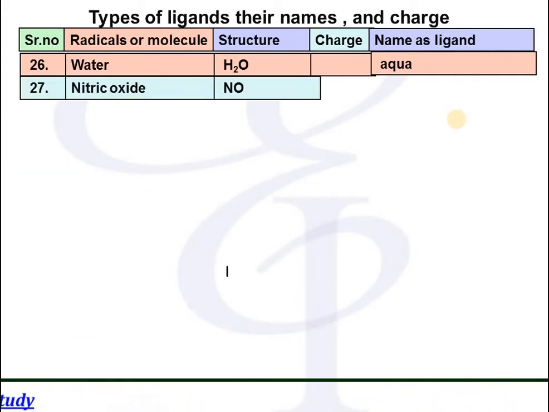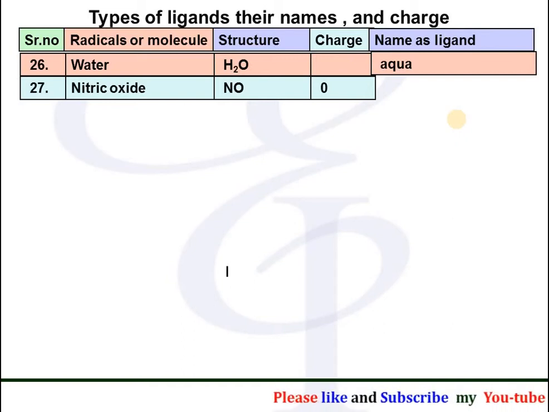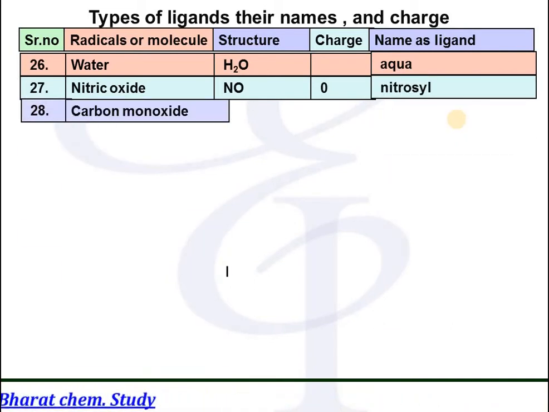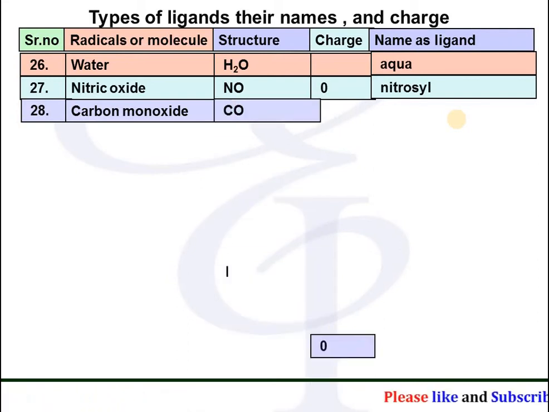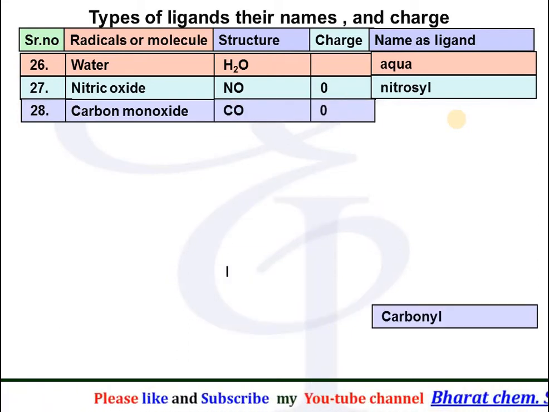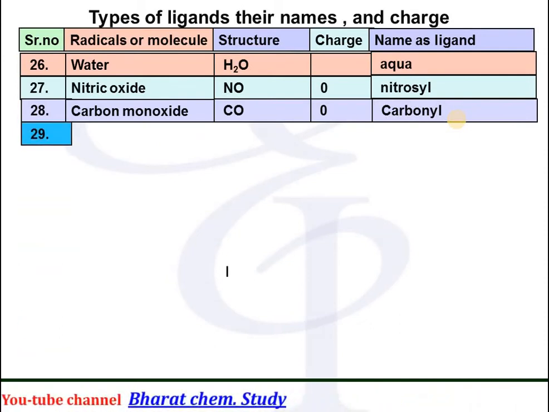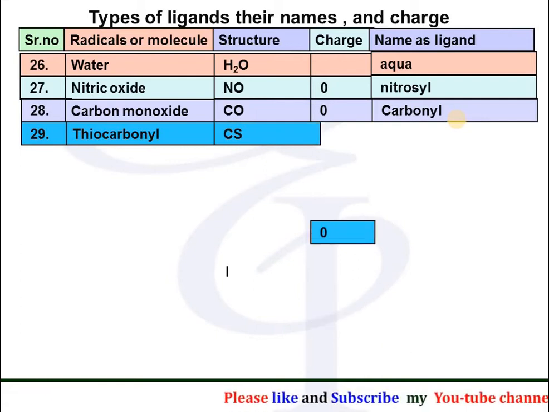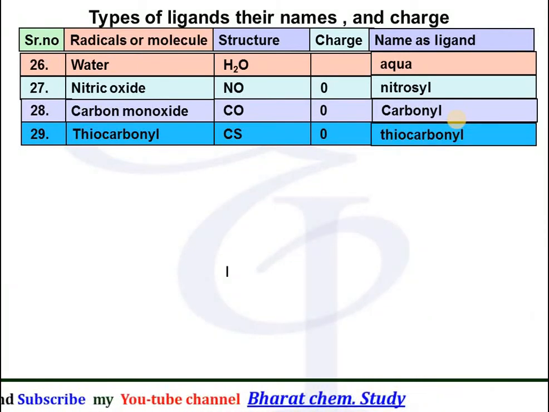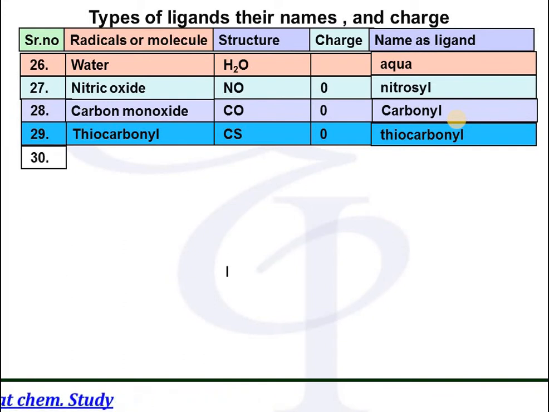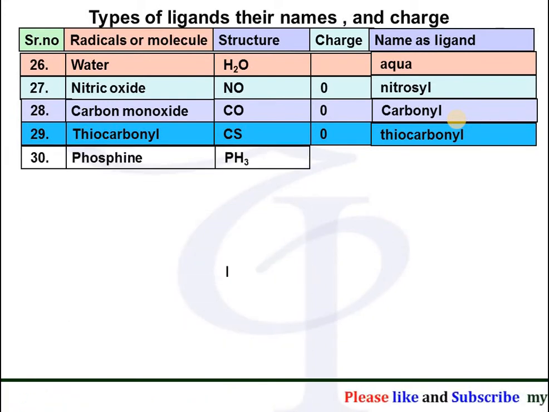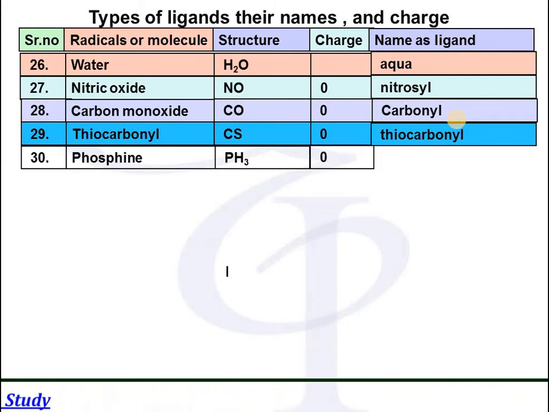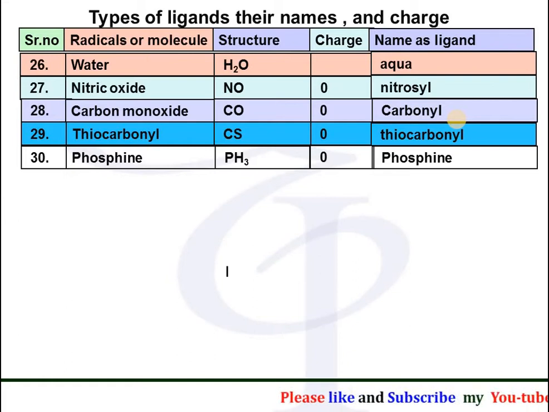Nitric oxide, symbol NO, charge 0, and its name as a ligand is written as nitrosyl. Carbon monoxide, having the formula CO, charge 0, and its name as a ligand is written as carbonyl. Thiocarbonyl, having the formula CS, charge 0, and its name as a ligand is written as thiocarbonyl. Phosphine, having the formula PH3, charge is 0, and its name is written as phosphine.